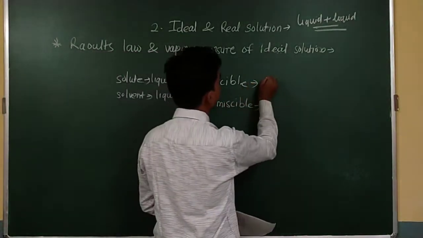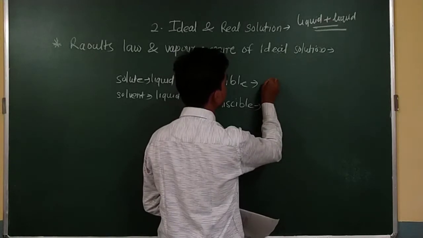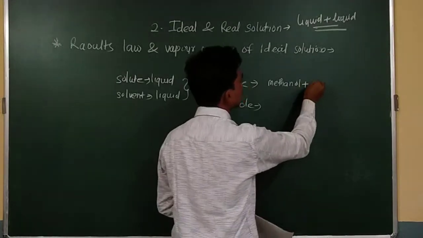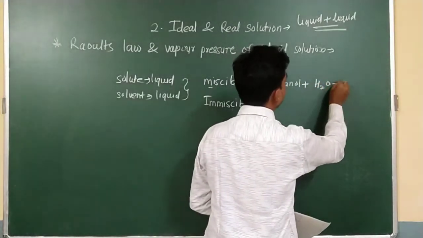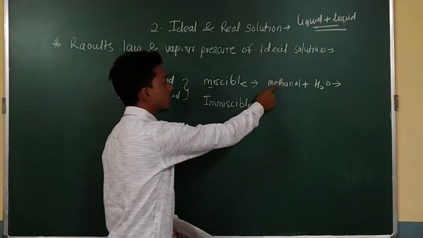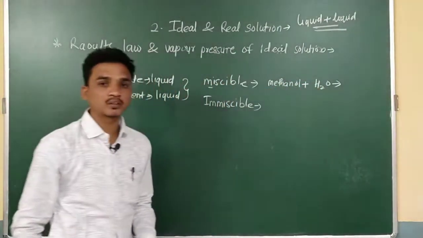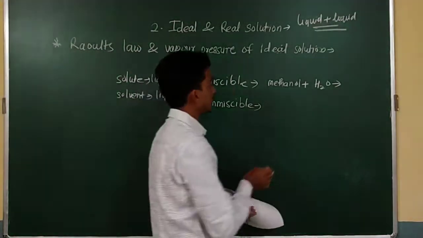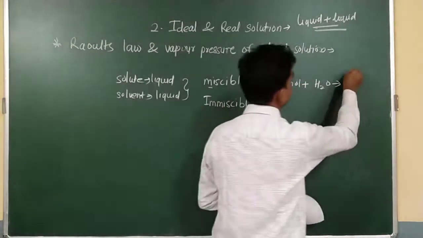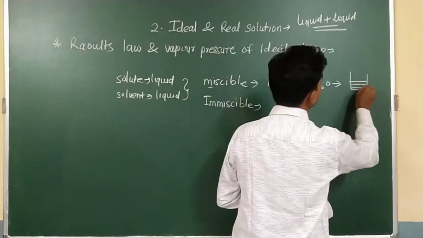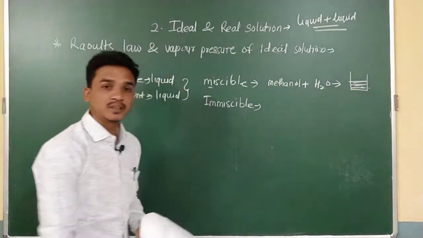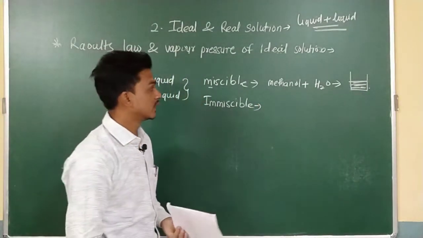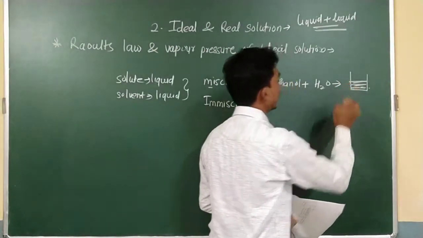Suppose for example alcohol, I am using methanol plus water. This methanol is completely soluble in water. That means no 2 layers are observed in the beaker. When I mix methanol into water, only one layer or one phase will be observed in the beaker.